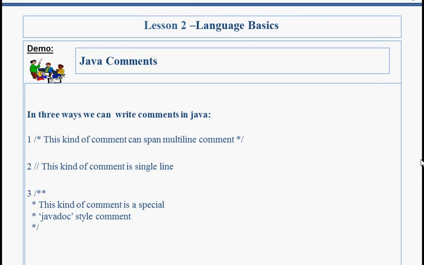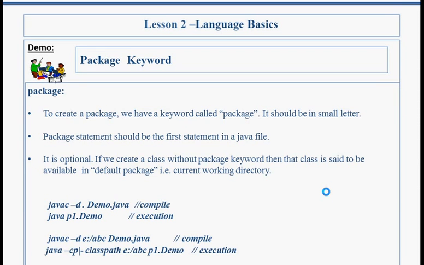The statements placed inside these special characters are ignored by compiler while compiling the class. It means compiler will not generate bytecodes for those comments. So comments do not appear in class file.